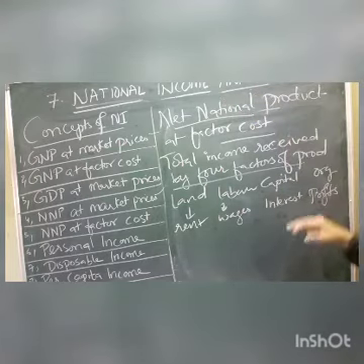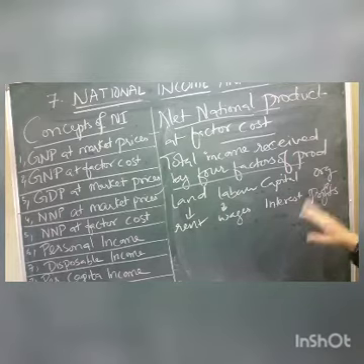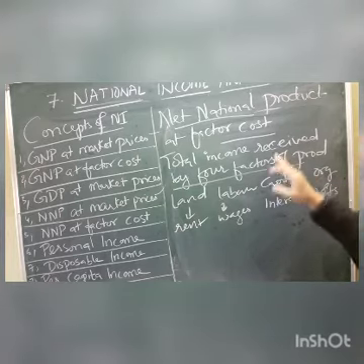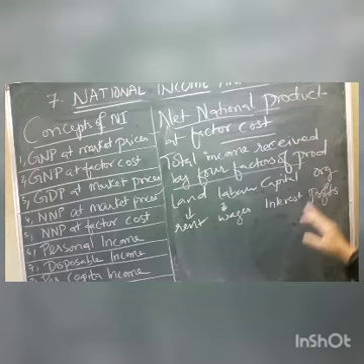Okay. So what is NNP at factor cost, children? It is GNP at market prices minus depreciation minus indirect taxes plus subsidies. This is called NNP at factor cost.